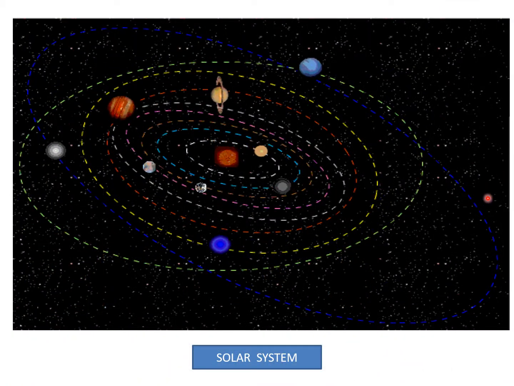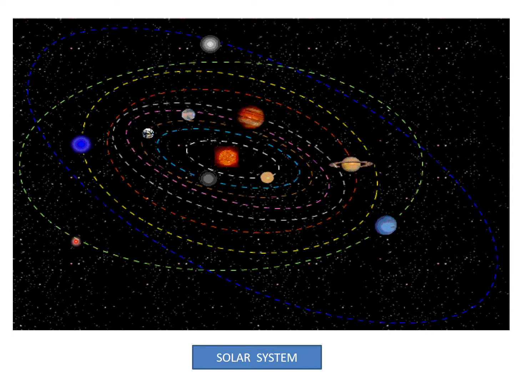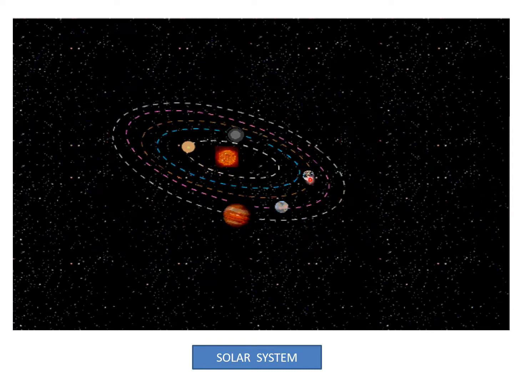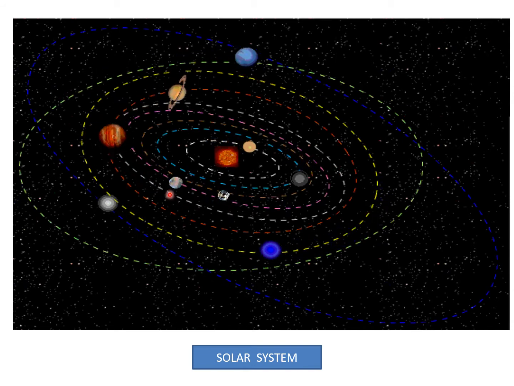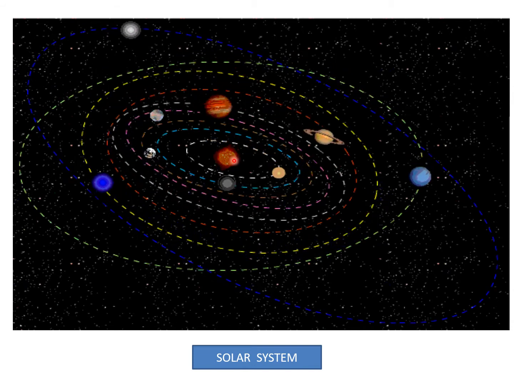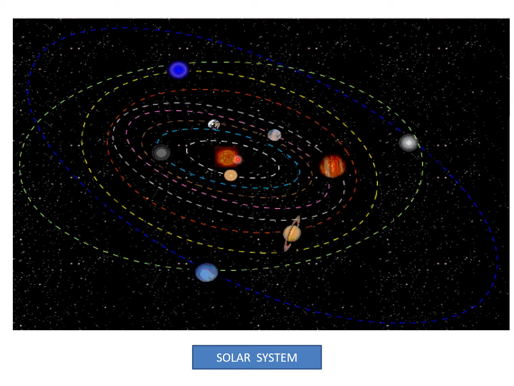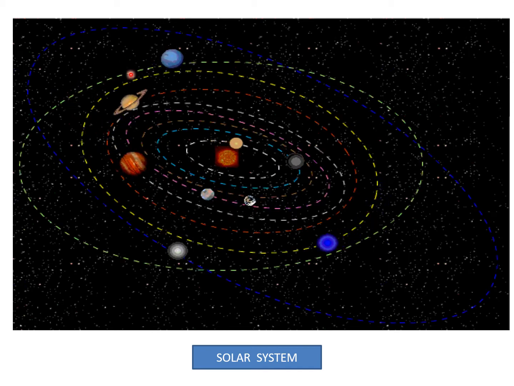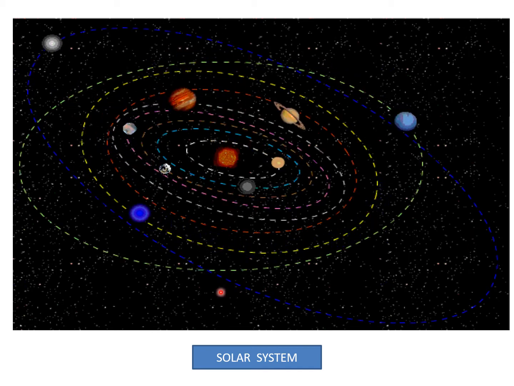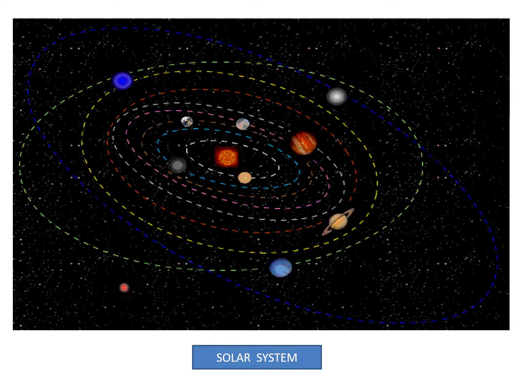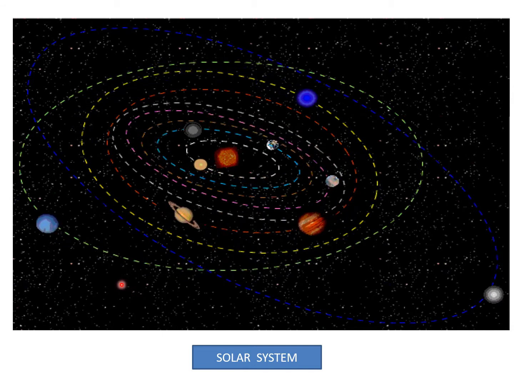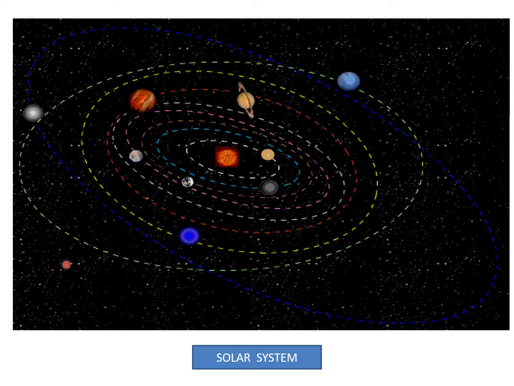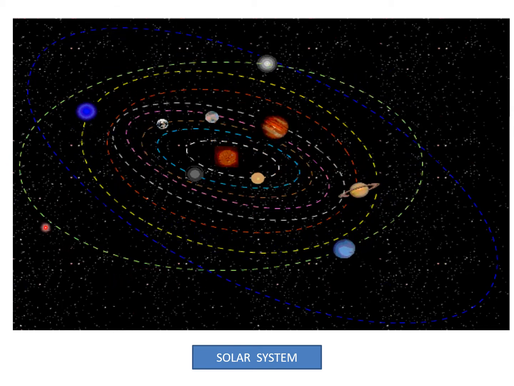Now you can see a video of this solar system. You can see how the planets are moving in their own orbits. And these 4 planets which are close to the sun, this is the sun in the center, are inner planets, and the other planets which are Saturn, you can see Jupiter, Uranus and Neptune, these are far from the sun, so these are outer planets. And you can see their orbits. They are moving at different speeds. That is why they don't meet with each other when they cross the path of each other.